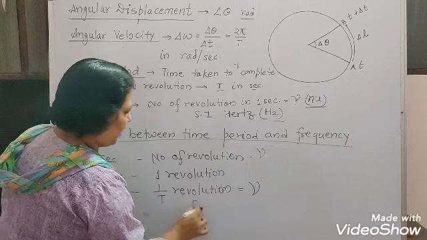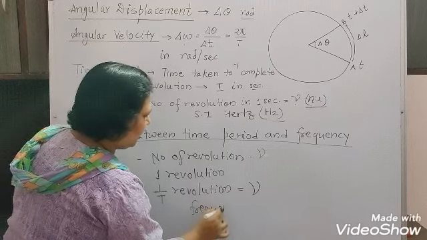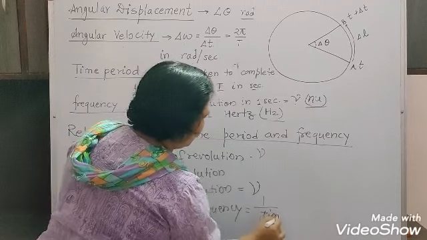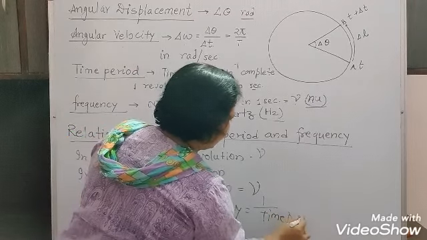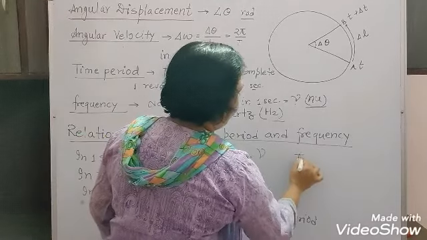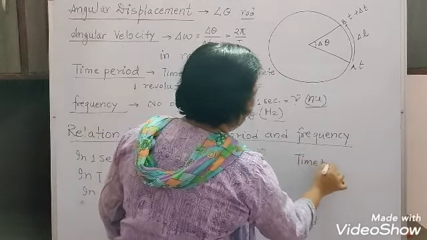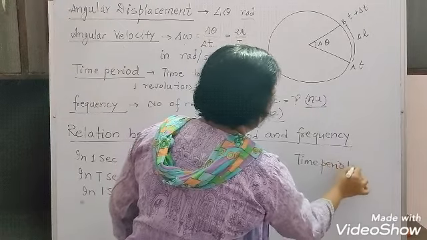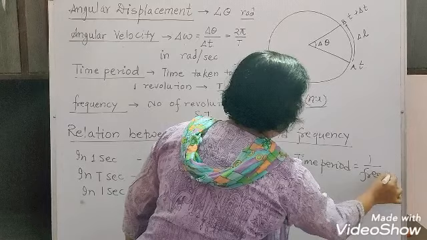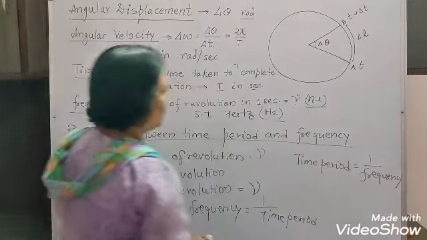The frequency is the reciprocal of the time period, or simply you can say that the time period is the reciprocal of frequency. Both are reciprocals of each other.